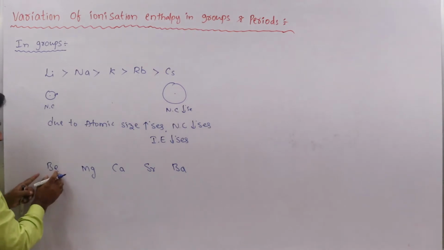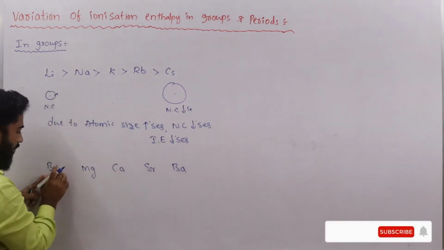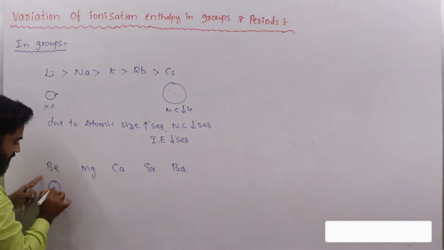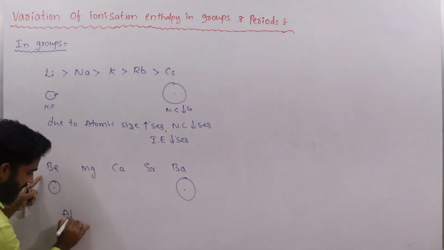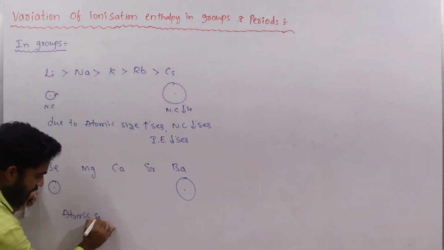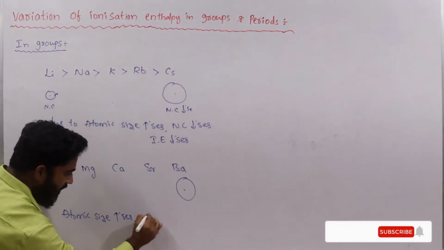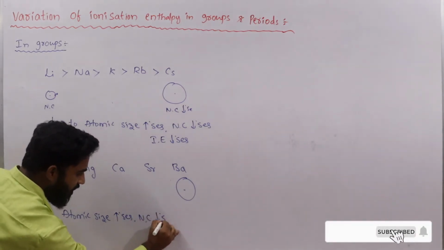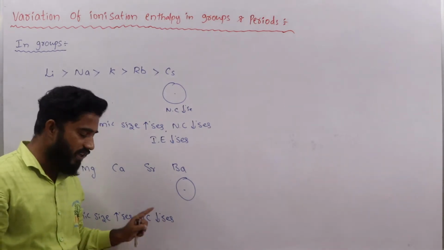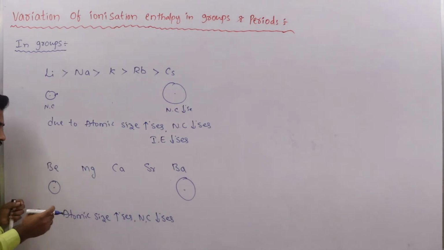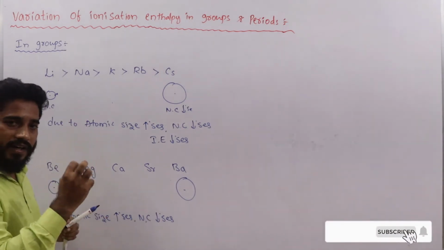Here also from beryllium to barium, what will happen? Size increases. So when atomic size increases, what will happen to nuclear charge? Nuclear charge decreases. When atomic size increases, nuclear charge decreases, and the amount of energy required to remove the outermost electron also decreases.